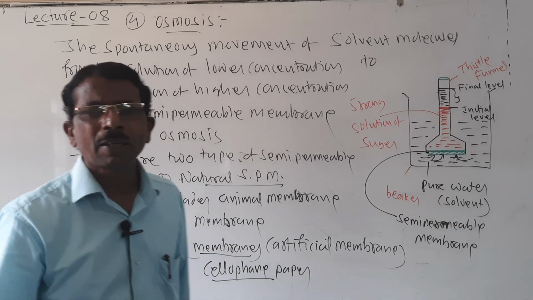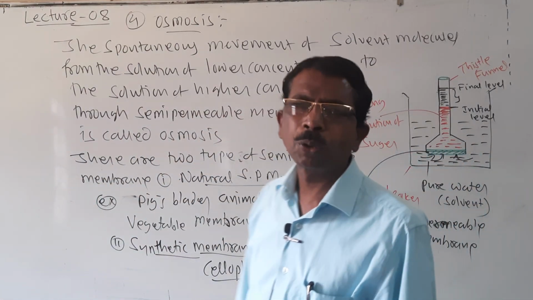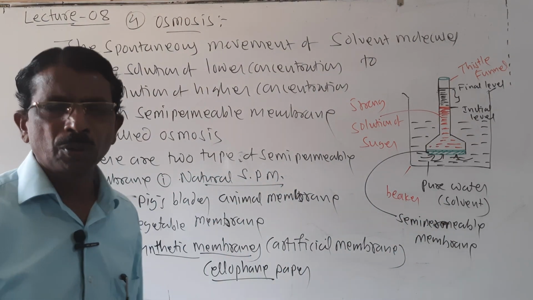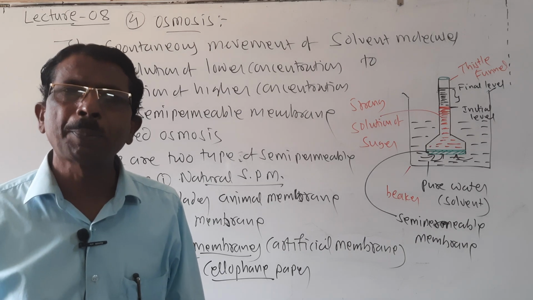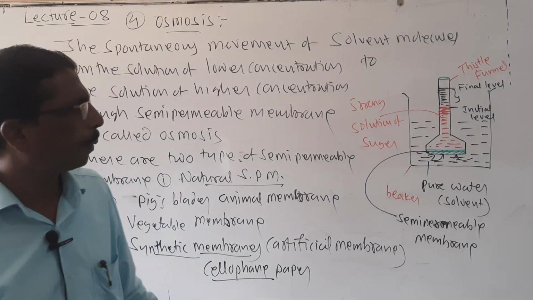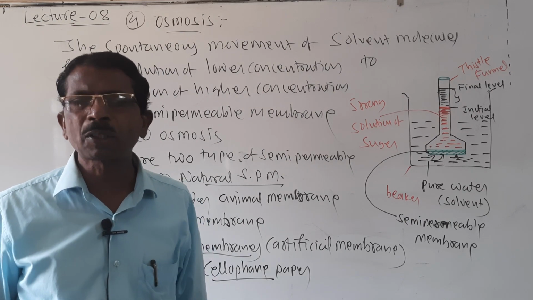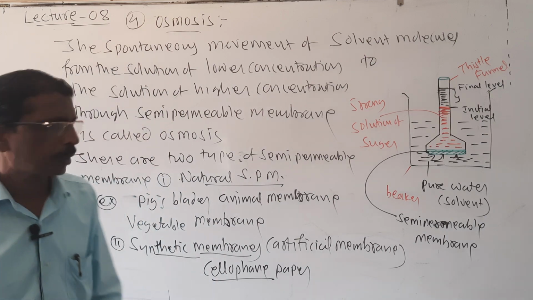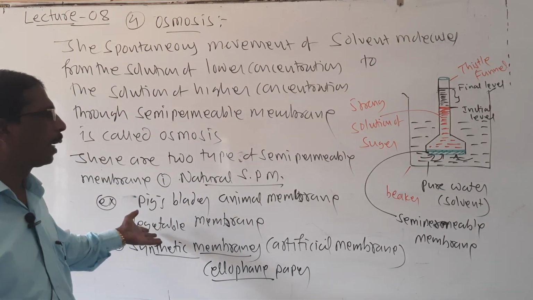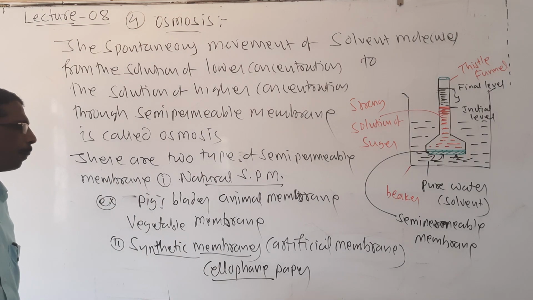The artificial membrane is also used in the purification of water. So here it is about a semi-permeable membrane. Then what is the function of a semi-permeable membrane? The semi-permeable membrane only allows the solvent molecules but not the solution and solute. So this is about osmosis, semi-permeable membrane and types of semi-permeable membrane.